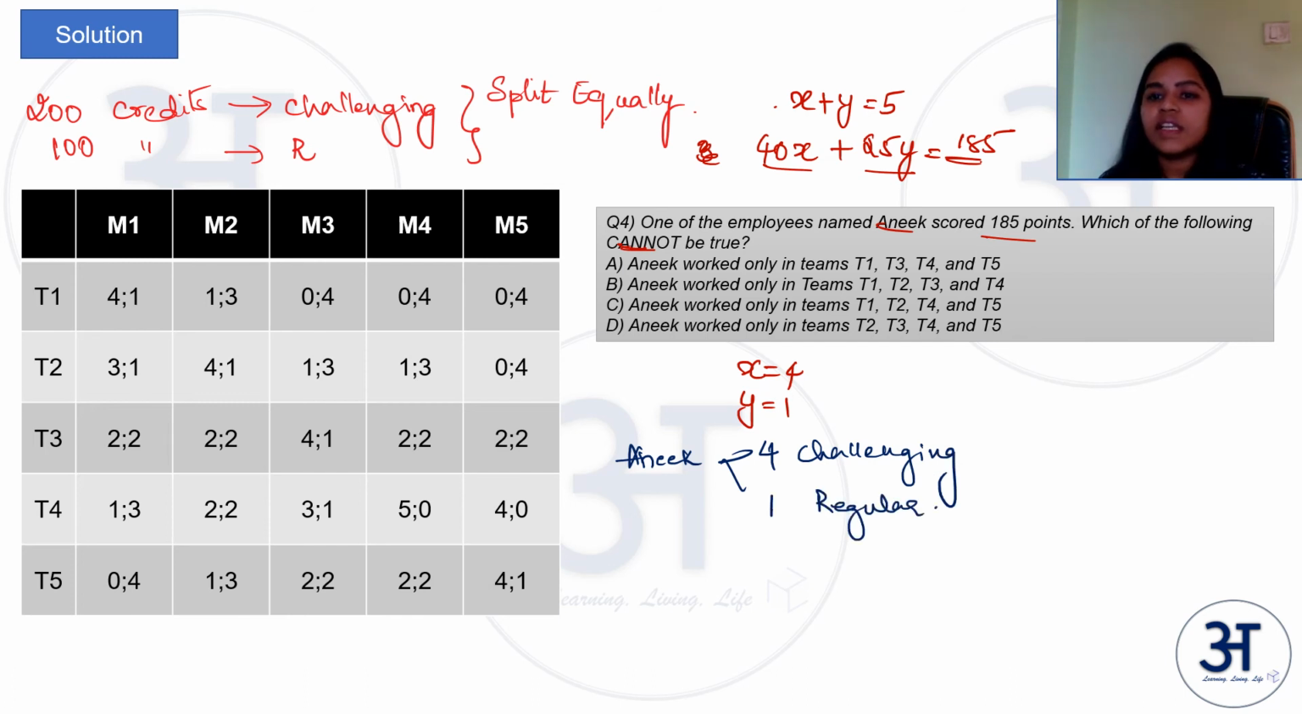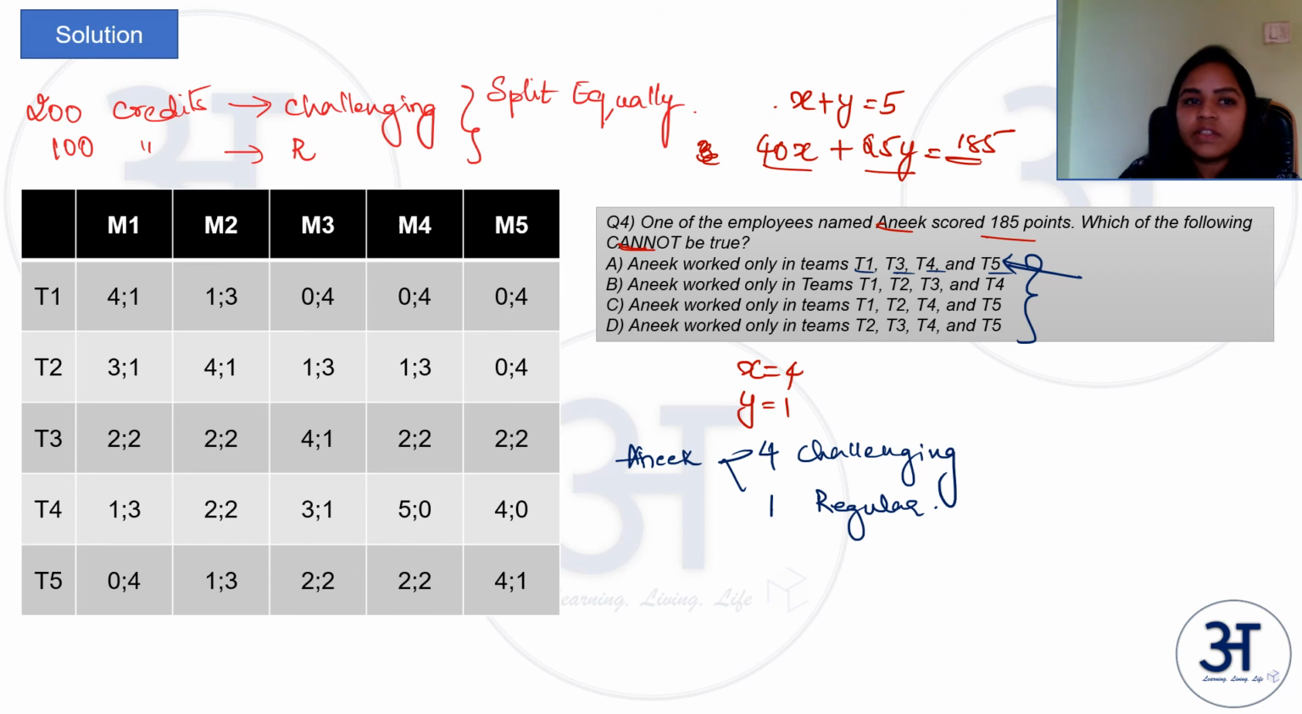So essentially amongst these options, what we have to find is which of these is not possible. Like in which of these cases is it not possible for Anik to participate in 4 challenging projects? That is what we have to find. So let us see option by option. Let us see option 1.